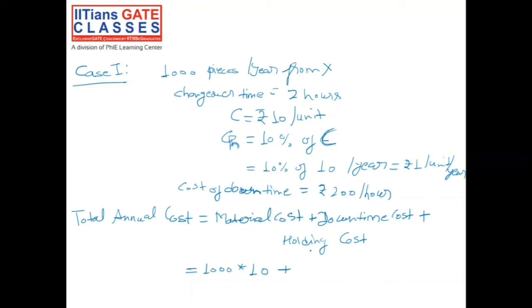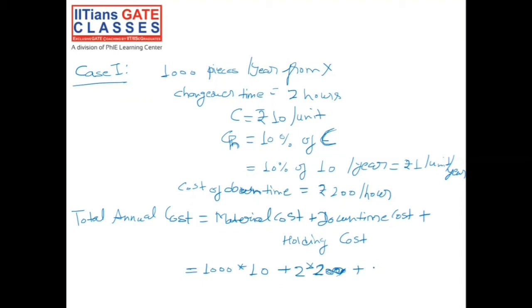So downtime cost is coming from the changeover time. So changeover time is 2 hours, and for that particular changeover time, the cost of downtime is 200 per hour. So it would be 2 into 200, plus the holding cost.